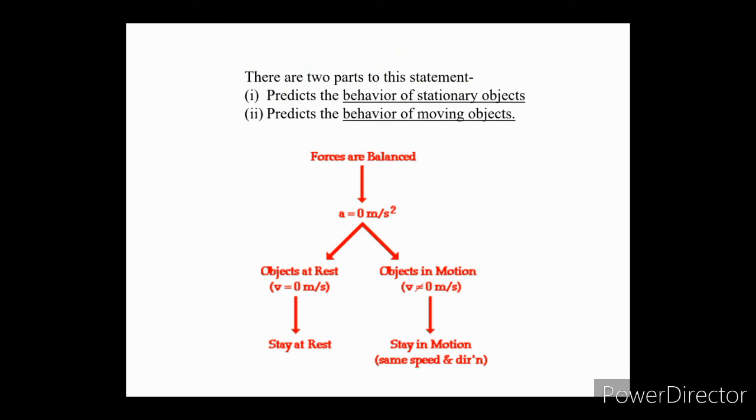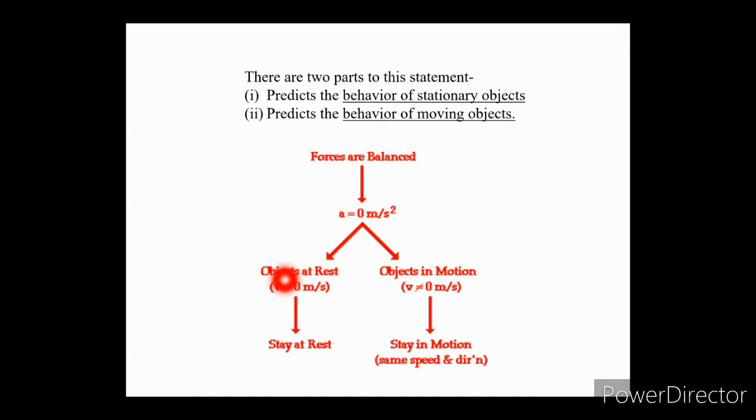There are two clauses or parts of the statement of the first law. One is that it predicts the behavior of stationary objects, and the second is that it predicts the behavior of moving objects. The two parts are summarized in this diagram. When forces are balanced, acceleration is 0.